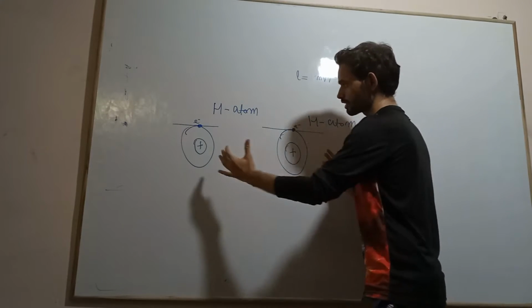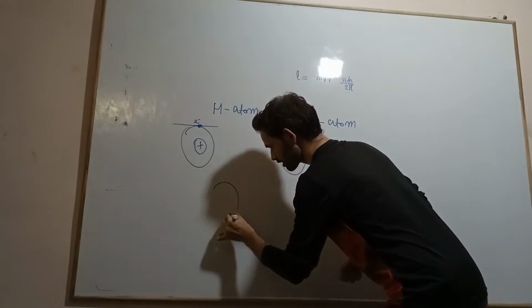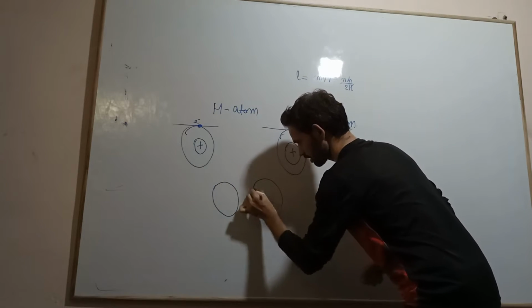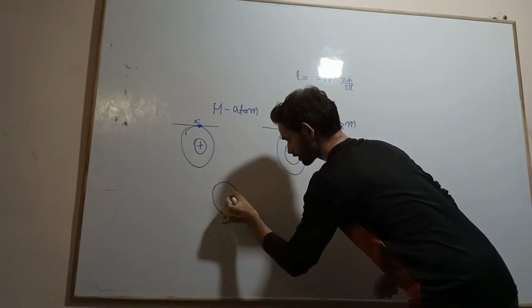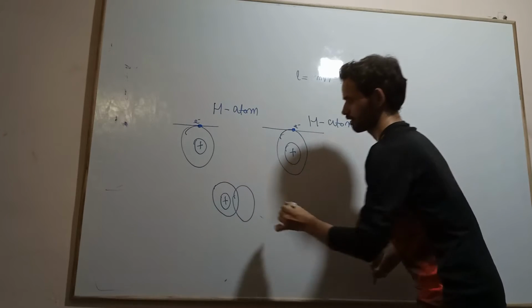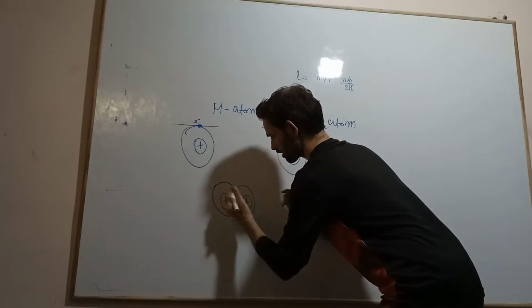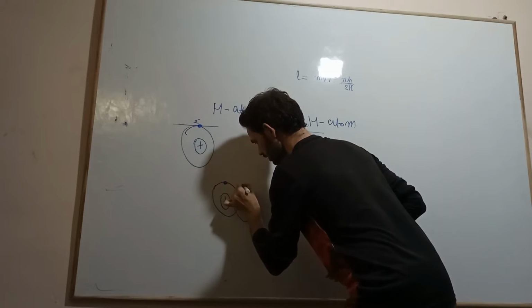When these atoms come closer to each other, this is one atom and this is the other, both are coming closer to each other. Now you see this electron and this electron.